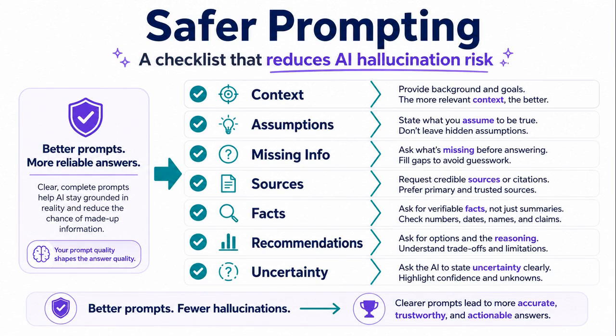Good prompts cannot eliminate hallucinations, but they can reduce guessing. Give context clearly. Ask the model to state assumptions. Ask it to say when information is missing. Ask for sources when facts matter. Ask it to separate facts from recommendations. A better prompt creates a safer answer.